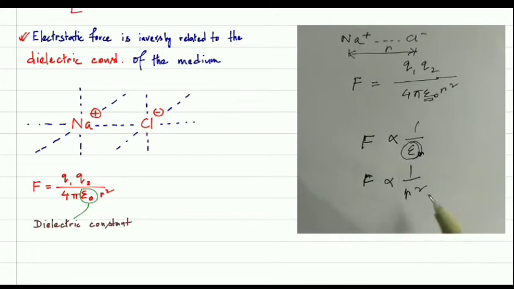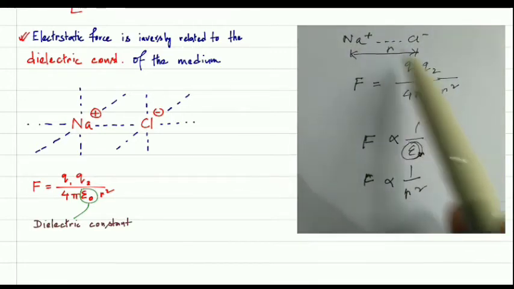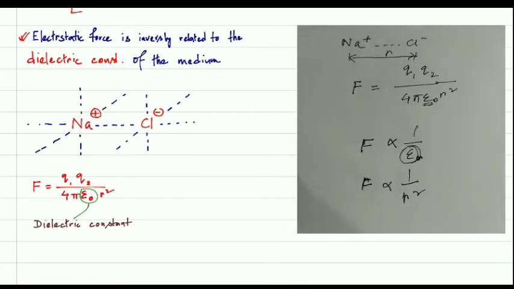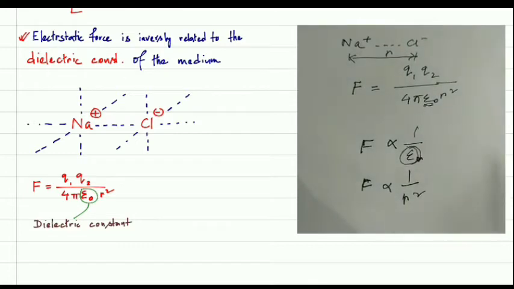And r depends on the distance between the two charges, so if you put these ions in a different solvent, r will also be different.